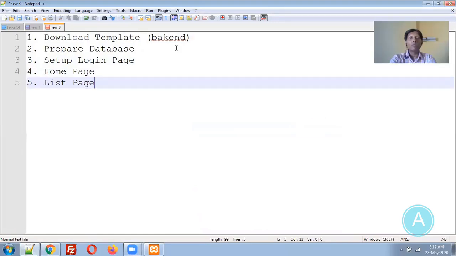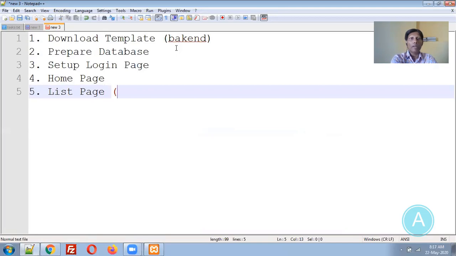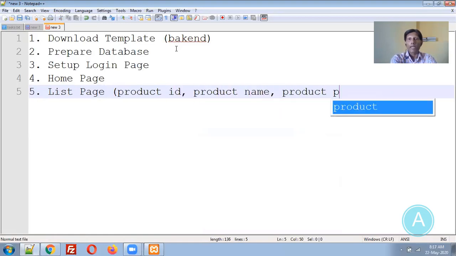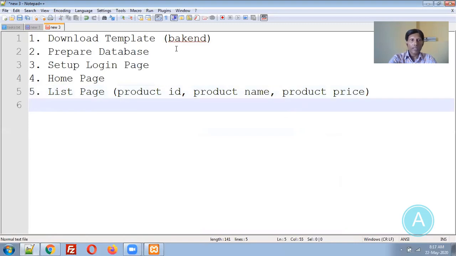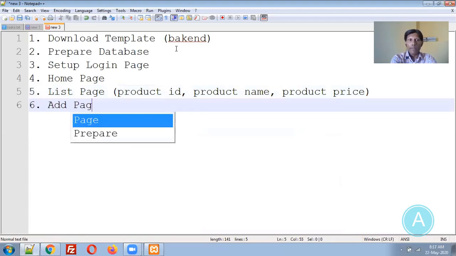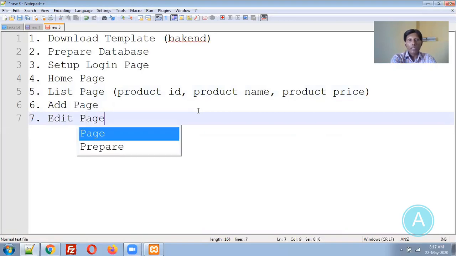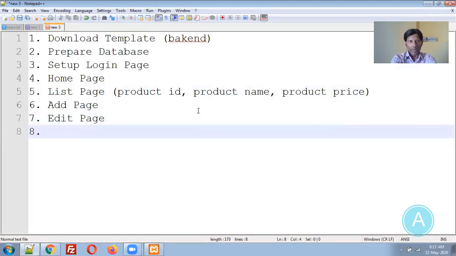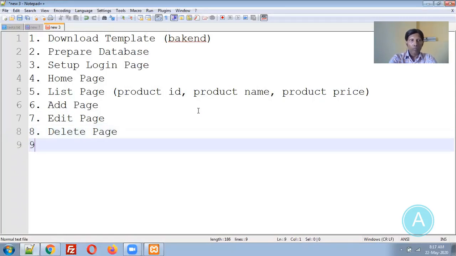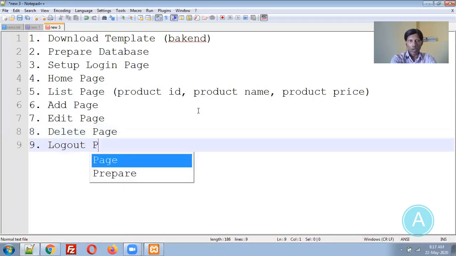That list page will have, for example, let's say product ID, product name, product price. Then the sixth one will be the add page, the seventh one the edit page, the eighth one the delete page, and finally the logout page will be there.